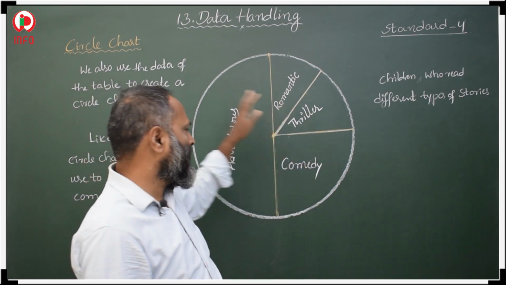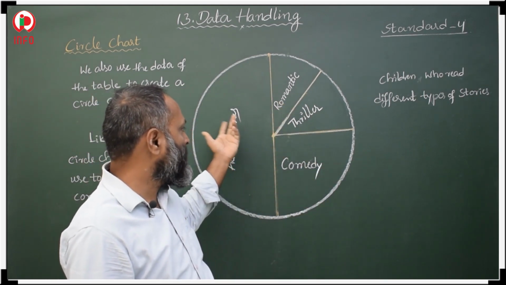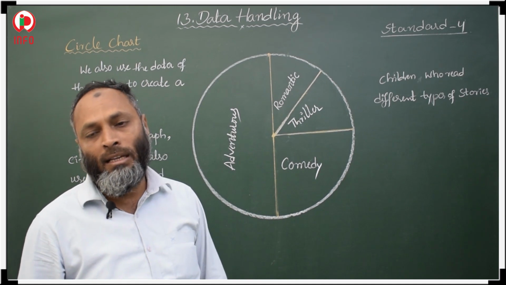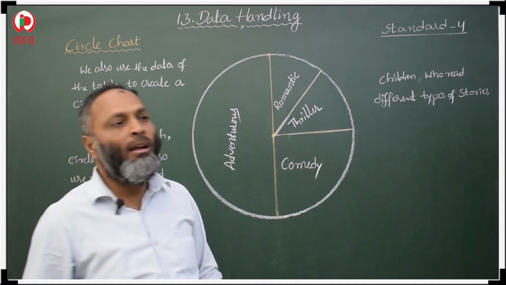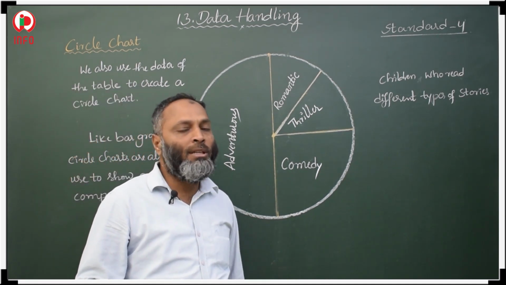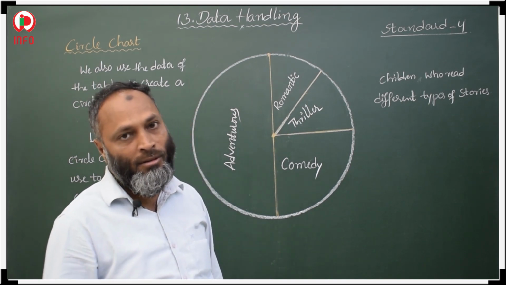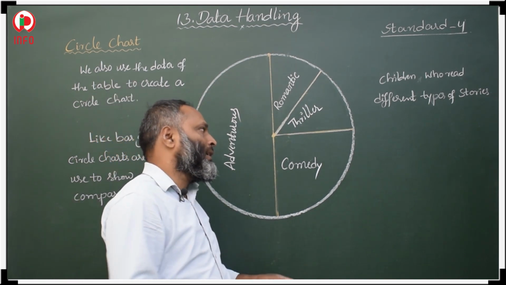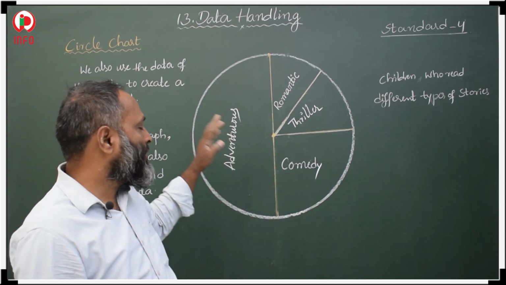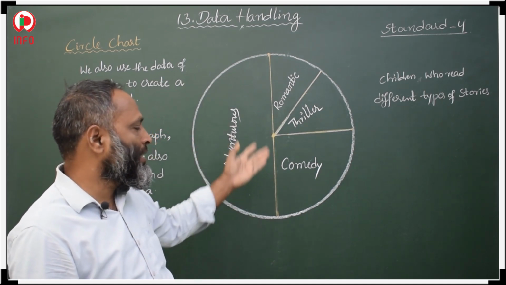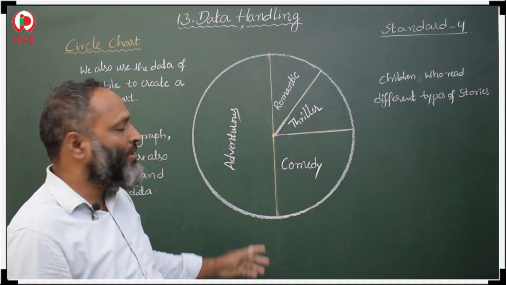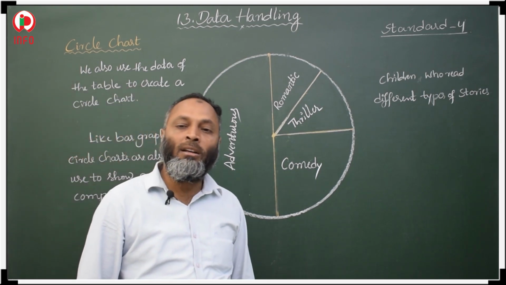This is the information expressed using a circle chart. Like a bar graph, where we can represent data according to the information given, by using a circle chart also we can represent the information.